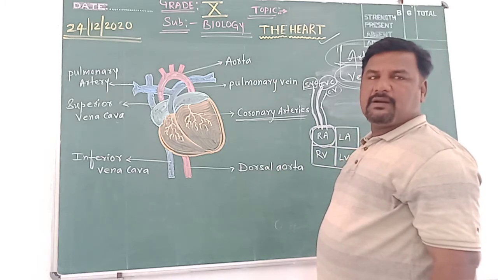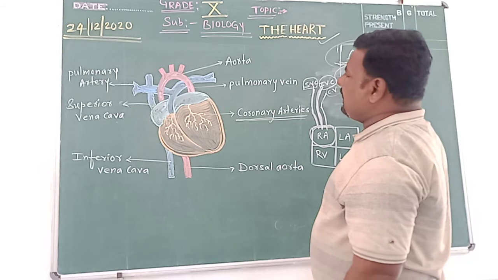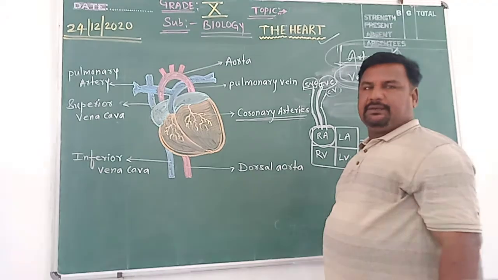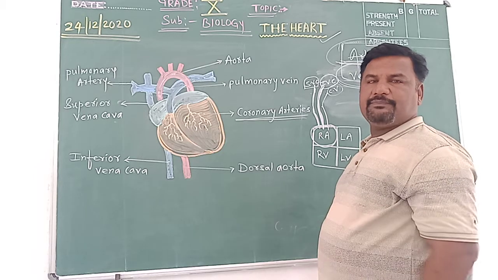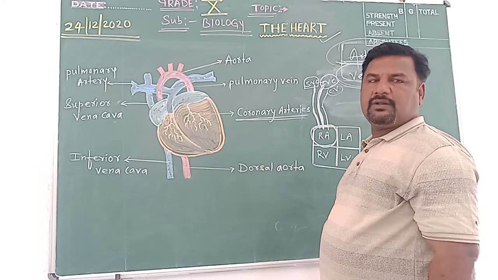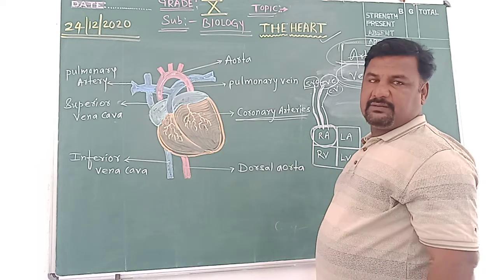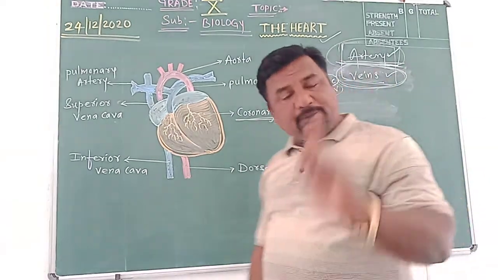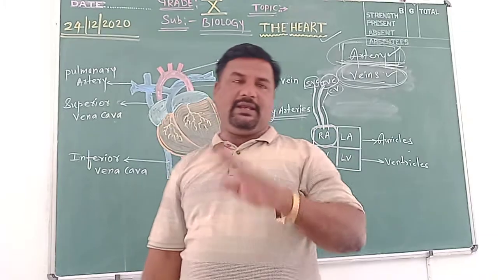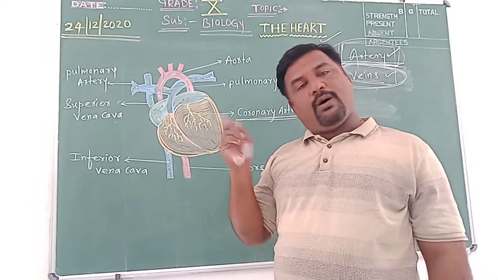Which one is that? Pulmonary artery. The pulmonary artery carries deoxygenated blood. And all the veins carry deoxygenated blood except one vein, that is the pulmonary vein. The pulmonary vein carries oxygenated blood.